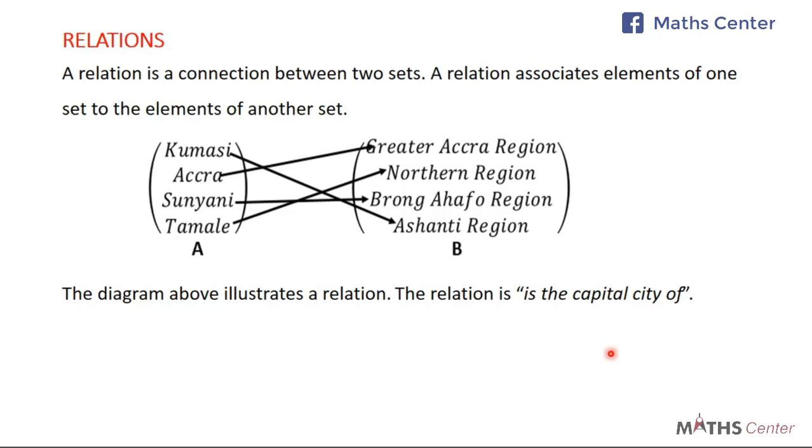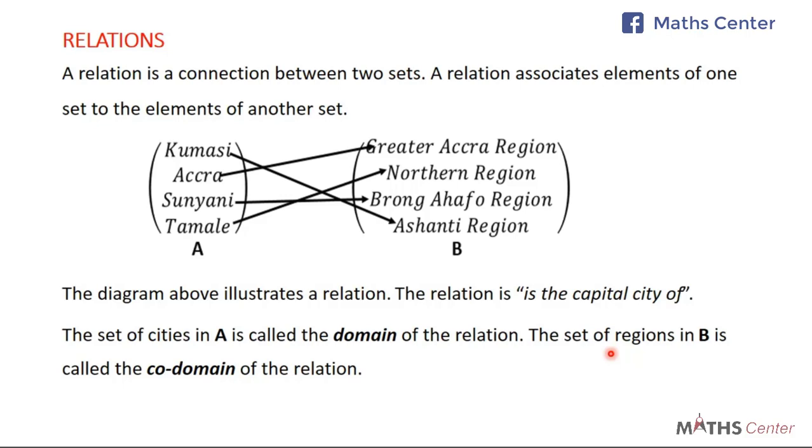Now let's go ahead and learn some terms about relations. When you have a relation like this, we say that the set of cities in A is called the domain of the relation. Now let's look at the direction of the arrow. You see it moves from left to right. Because it's moving this way, members at this side of the arrow, we refer to them as the domain. The members that are here are referred to as codomain.